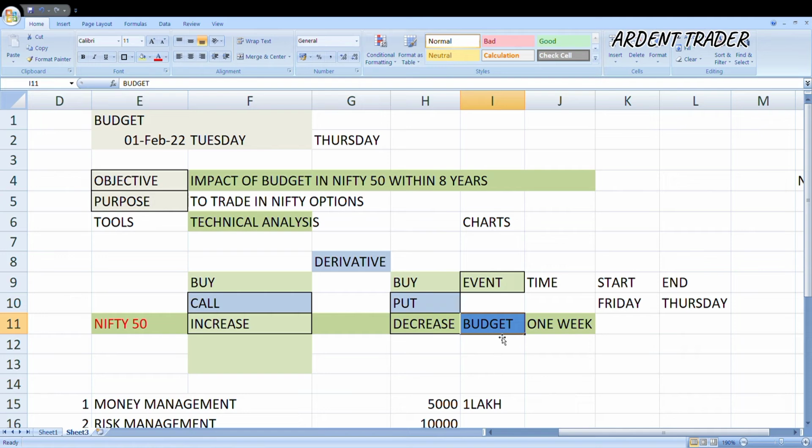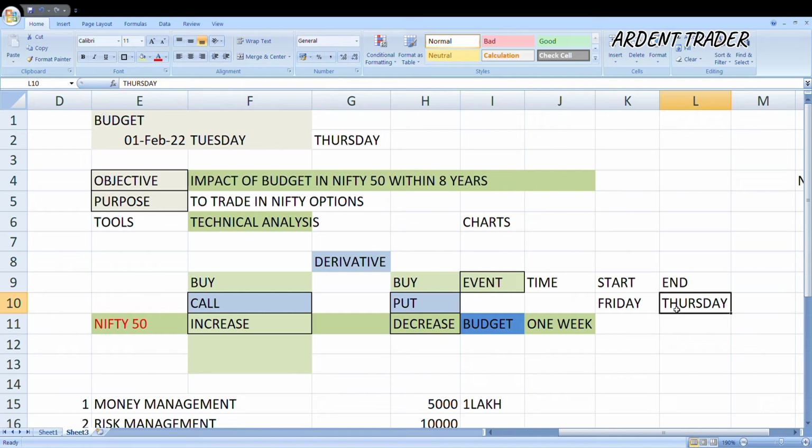And since I play 1 week contracts, when we are buying call options, it starts from Friday and it ends on Thursday. So we have a very limited time frame, that is 1 week. But this budget might be announced on any day between Monday to Sunday. So on 1st February 2022, it is Tuesday. After Tuesday, we'll get a few days till Thursday, because before Thursday, I'll be squaring off my positions.